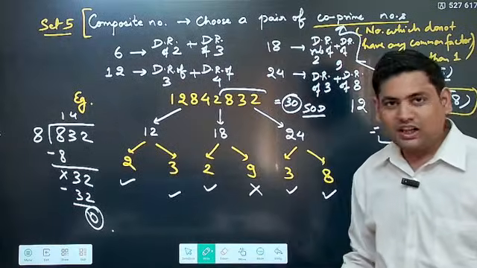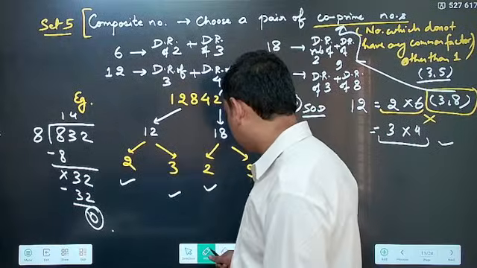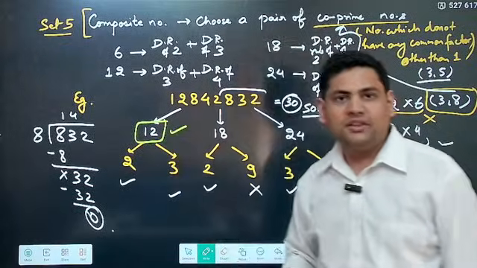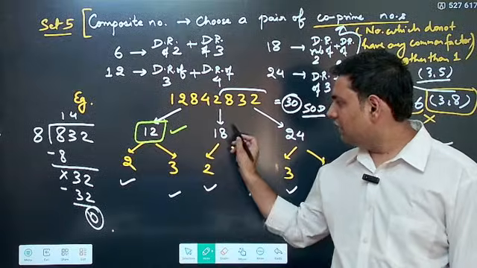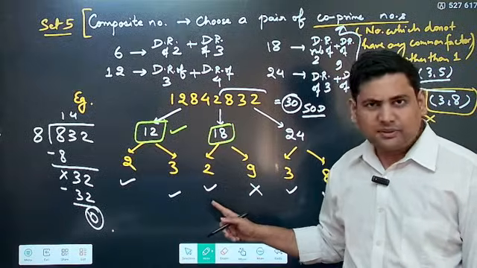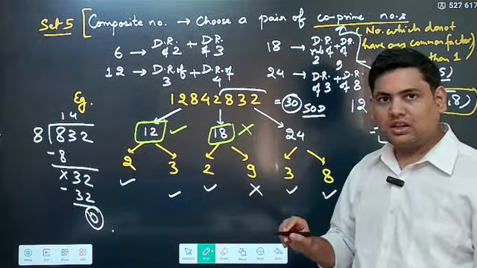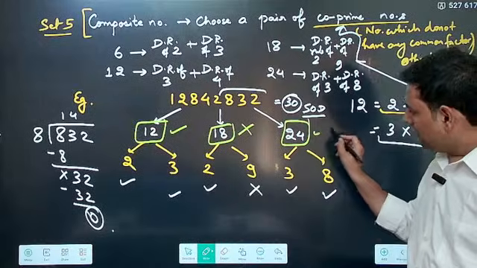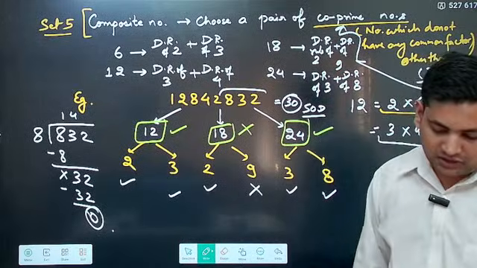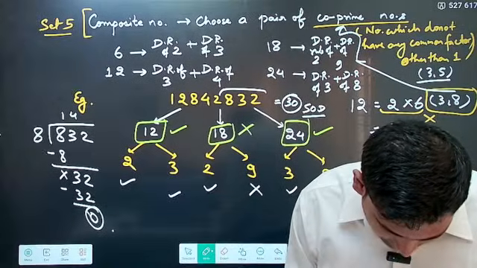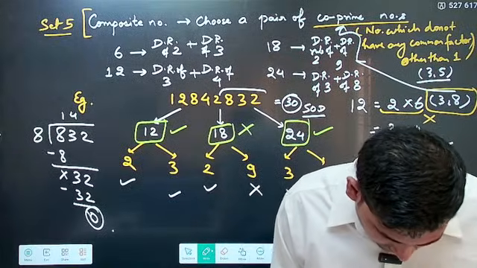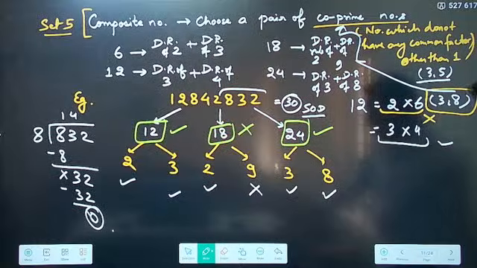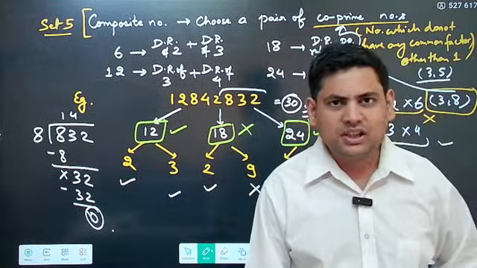Now if you look at this figure, it is very clearly divisible by 12, so 12 is a factor of this number. Then if you look for 18, divisible by 2 but not 9, so 18 is not a factor. Then 24, 3 and 8 both are divisible, correct? 24 is also a factor of this number. Yes, Dheeraj. Yes, Neelam. Understood? So these are the 5 ways in which we had to see divisibility.